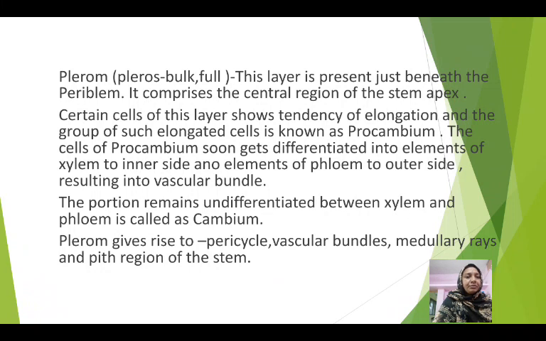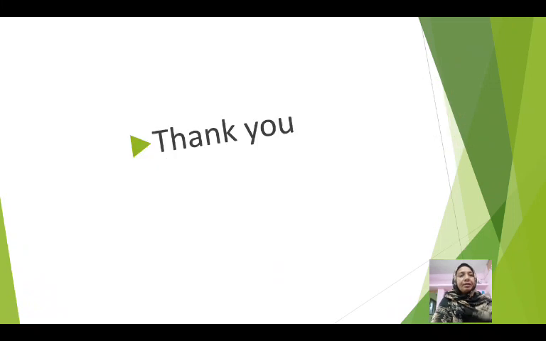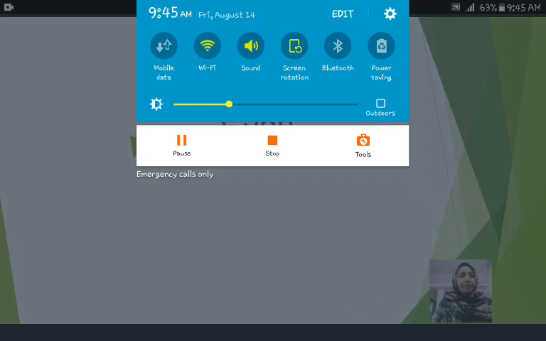Plerome gives rise to pericycle, which is present just below the endodermis. It may be single layered or multi-layered. Vascular bundles may be open or closed. They may be present in a ring formation, or they may be scattered. Medullary rays are the region which is present in between two vascular bundles, and in the center of the stem, pith is present. The pith is parenchymatous in nature. This layer may store the reserve food material in the form of starch.